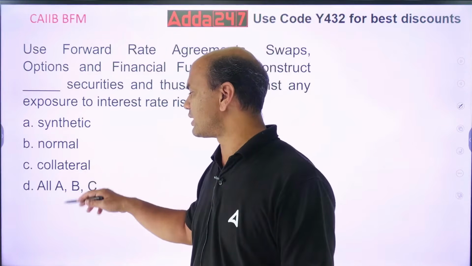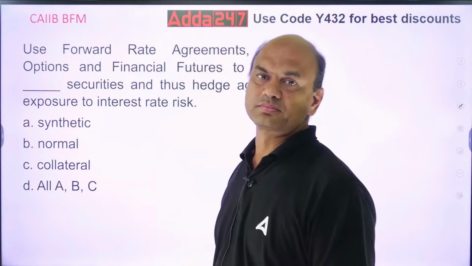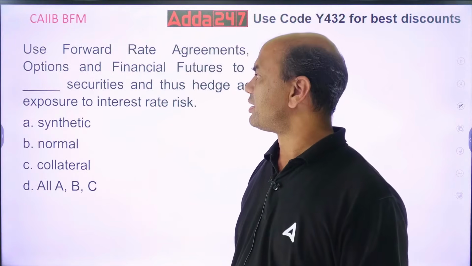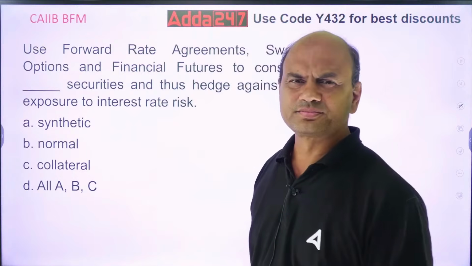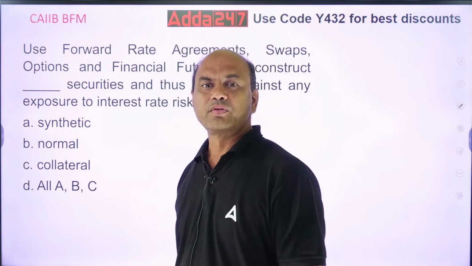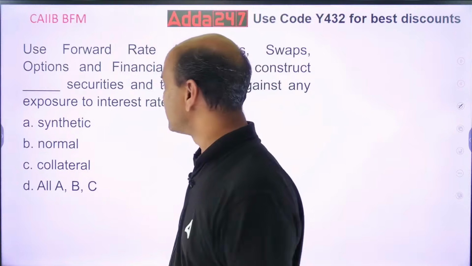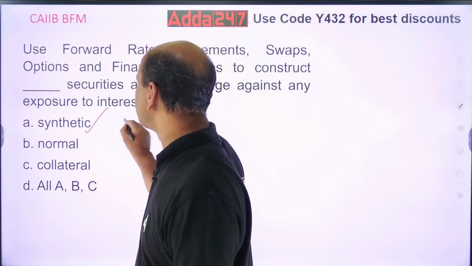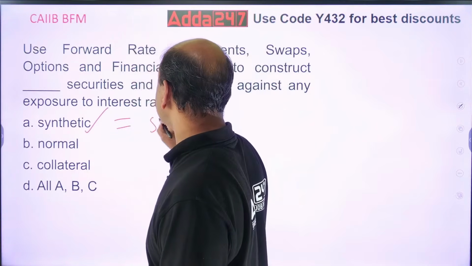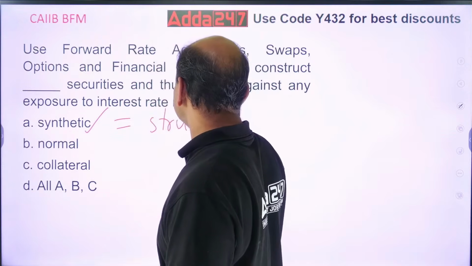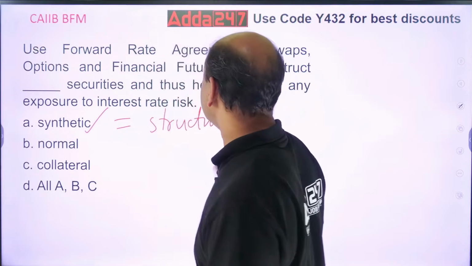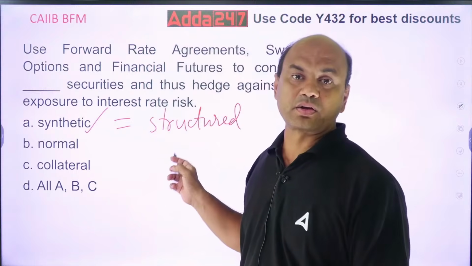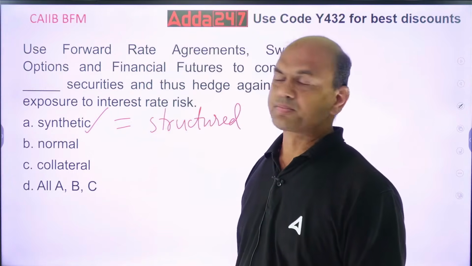Synthetic, normal, collateral, all of the above? What is the answer? Firstly, understand this is called synthetic securities. It is also called structured securities, structured products.